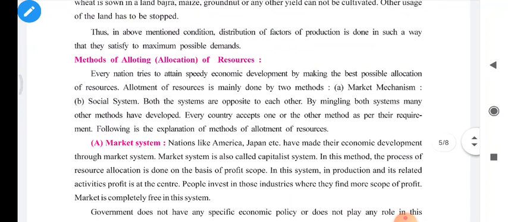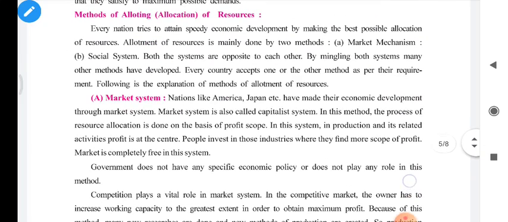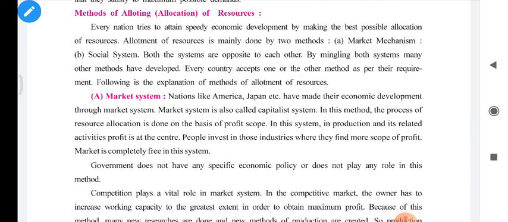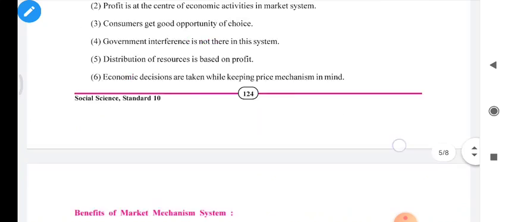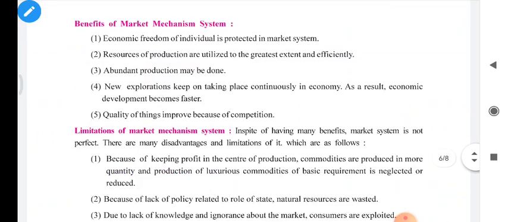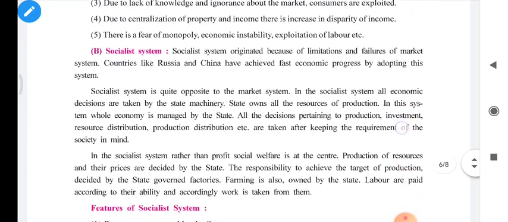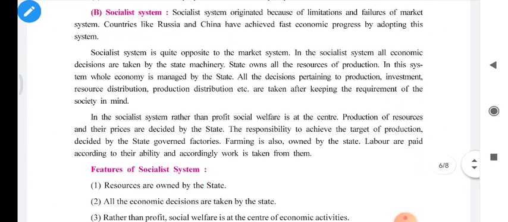The methods of allocation of resources. As you know, in our previous lecture we discussed the first allocation of resource method, the market system, and we also saw the features as well as the advantages and limitations of the market mechanism system. From today's lecture we are going to start the second, the socialist system.